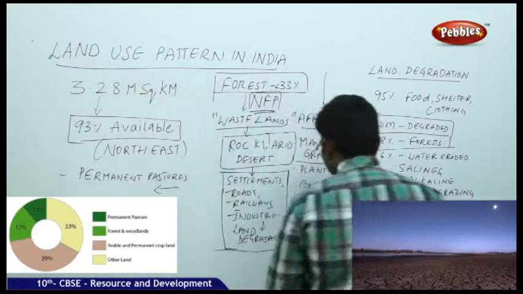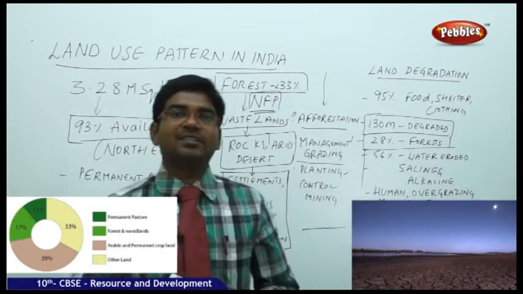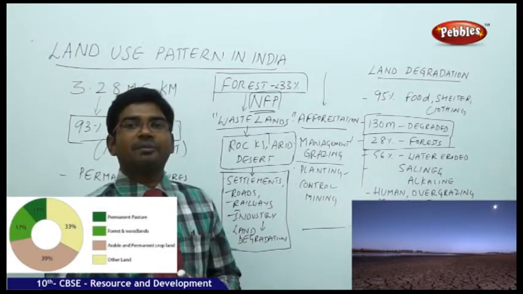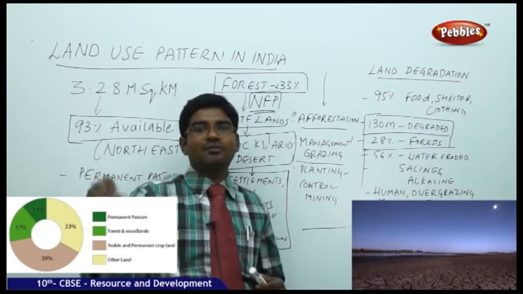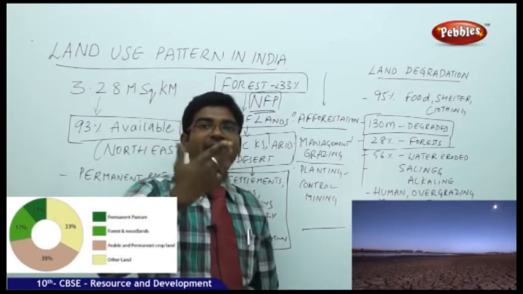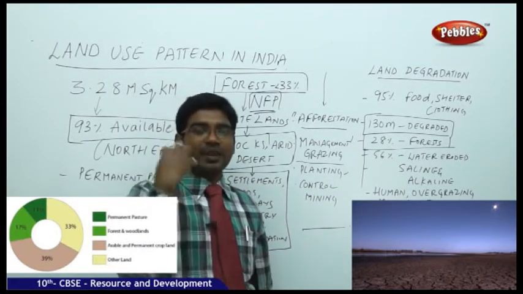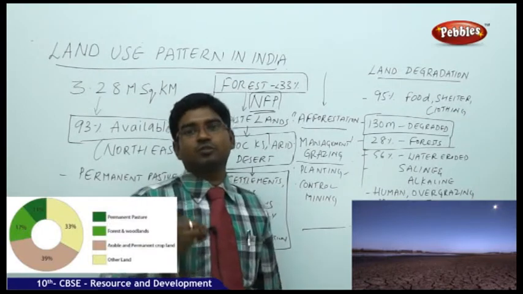Next, planting of trees. Wherever you find that there is a possibility of landslides, there you need to plant shrubs and plants, to stop land degradation and landslides, so that the plants can stop soil erosion also.